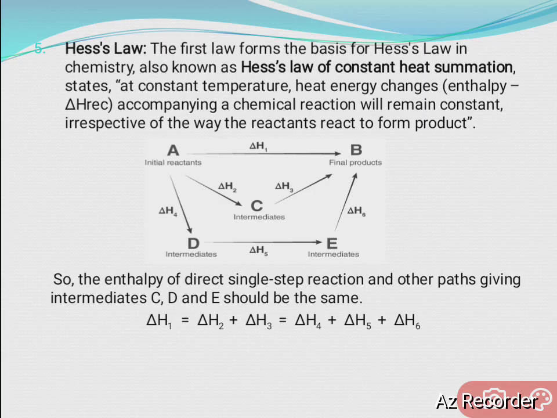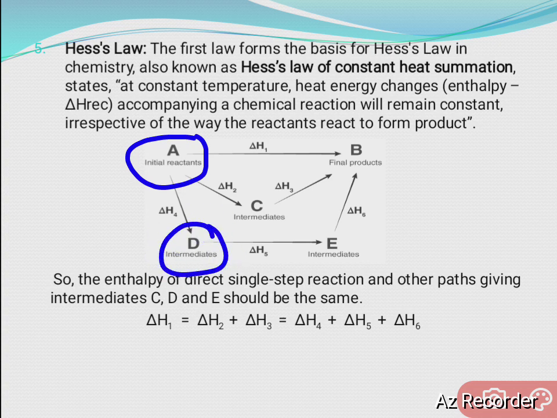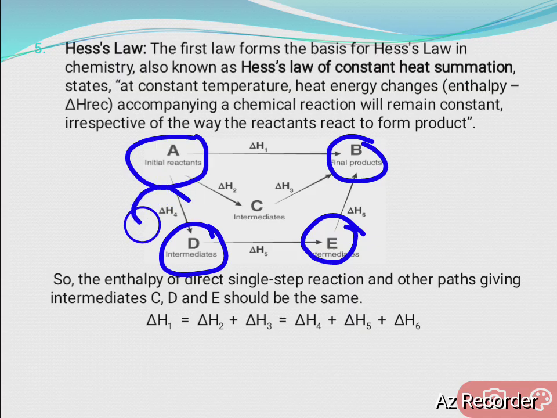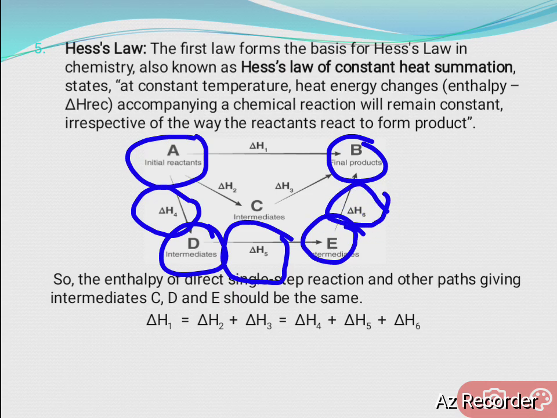Next, if we go through two intermediates, A changes to D, then D changes to E, then E changes to B. Here the enthalpy change for the conversion of A to D is delta H4, for D to E is delta H5, and for E to B is delta H6.